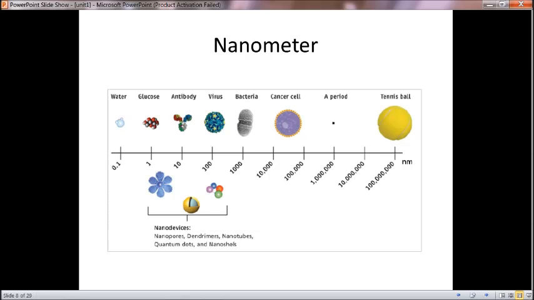So these nanometers can be expanded further on the nanometer scale. As this 1 crore is a period, 10 crore and 100 crore nanometers will be a tennis ball. This is the difference between the nanoscale. Based on this, we can define nano devices also. Those are nanopores, dendrimers, nanotubes, quantum dots, and nanoshells.